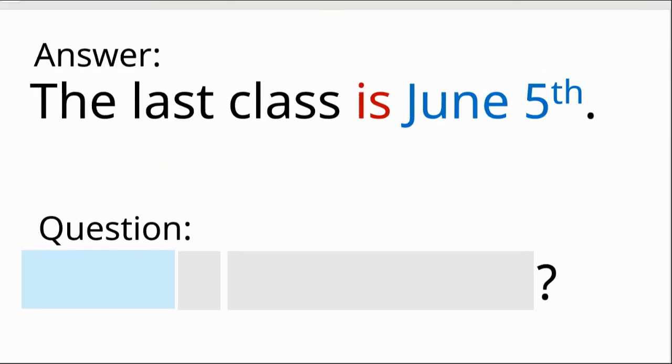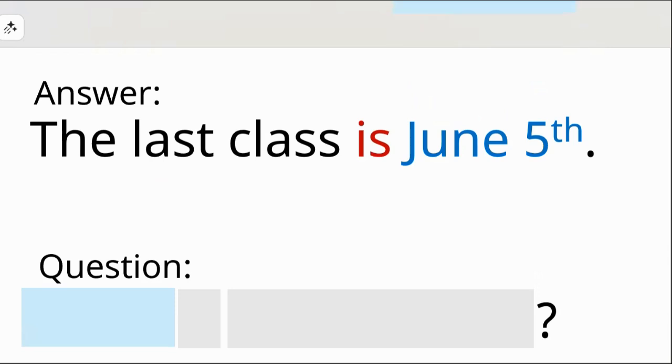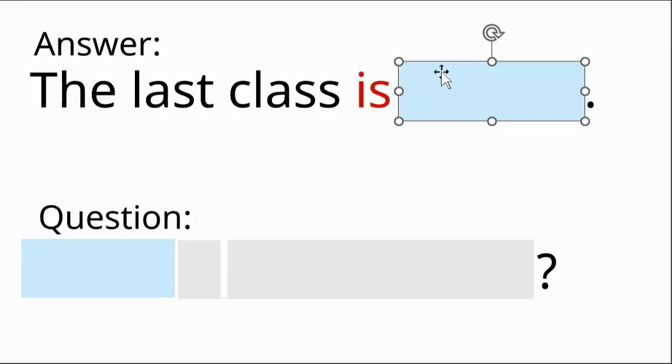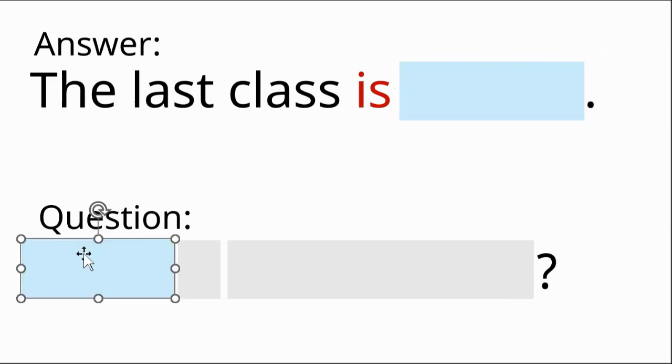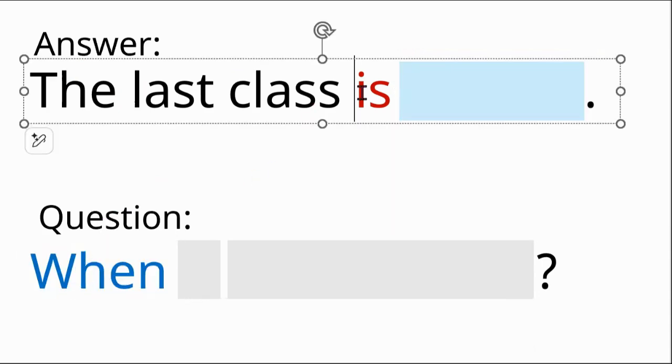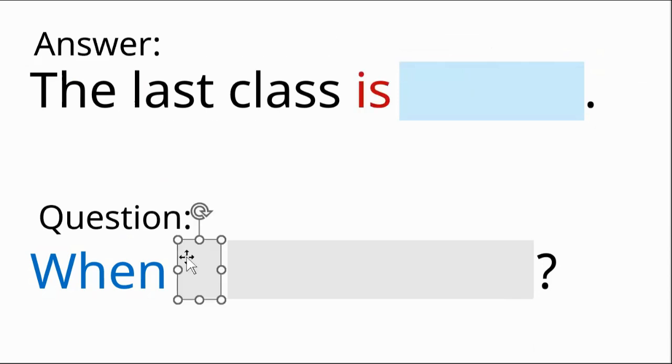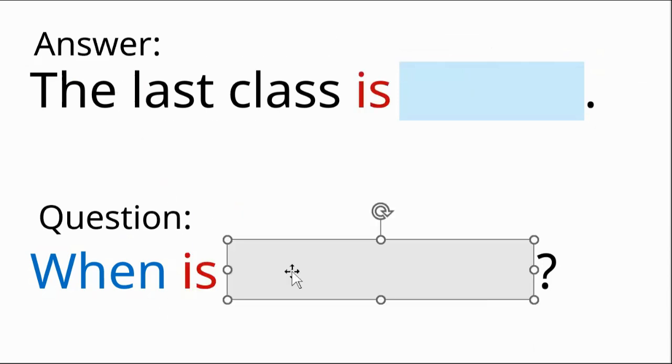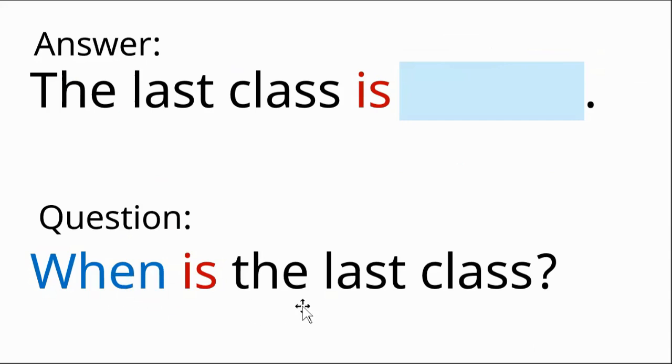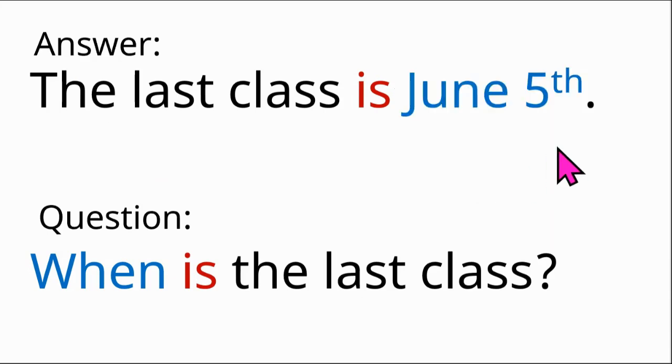Let's ask another question. The last class is June 5th. So this is the information we want to find. You put the question word first, and this has to do with time or an event. When, and we put is next. When is the last class? The last class is June 5th.